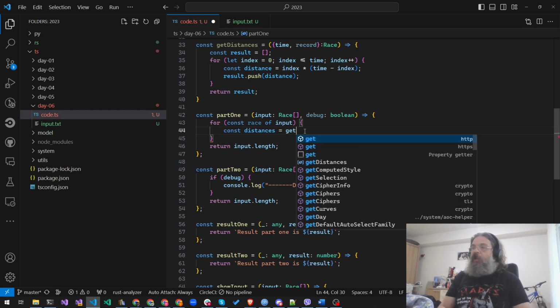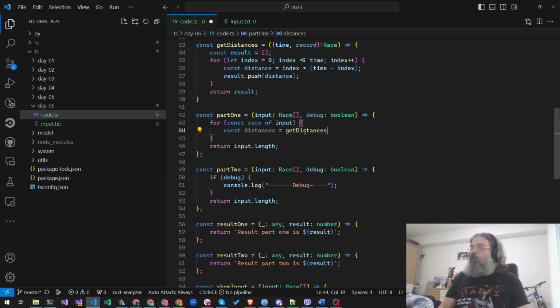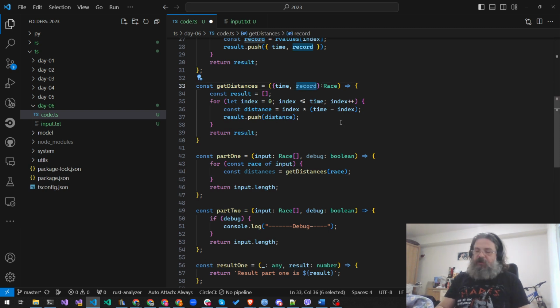So we get the distances. We are getting all the distances for that race. And you can see that we're not even using the record. Yeah, we're just using the time, which means that we don't need to have a race, we can just have a number, which means that the construction was properly done here.